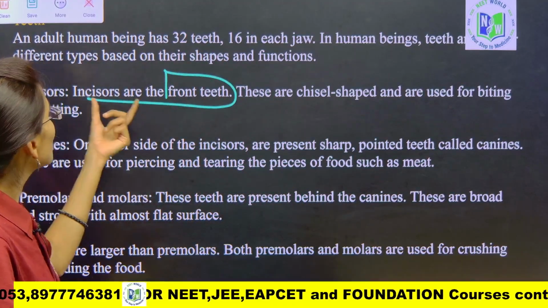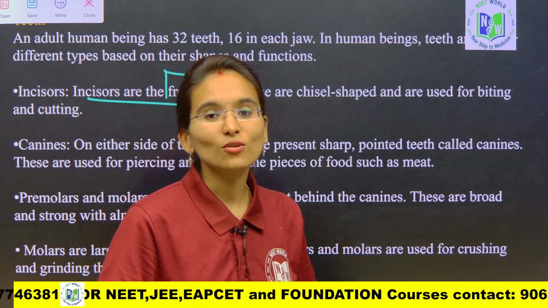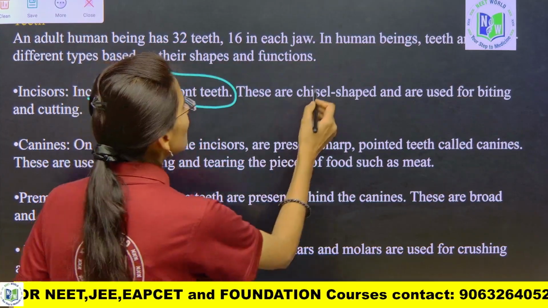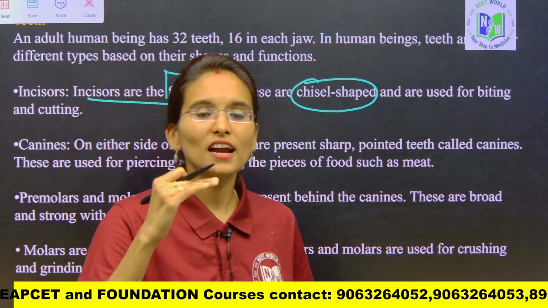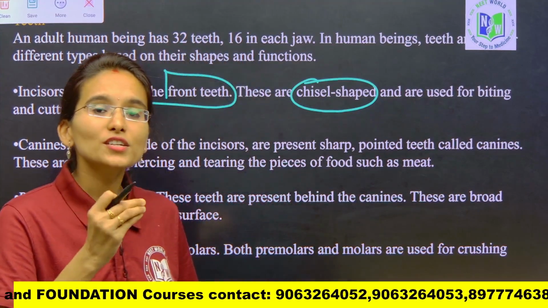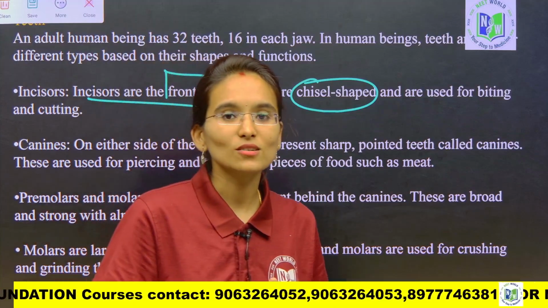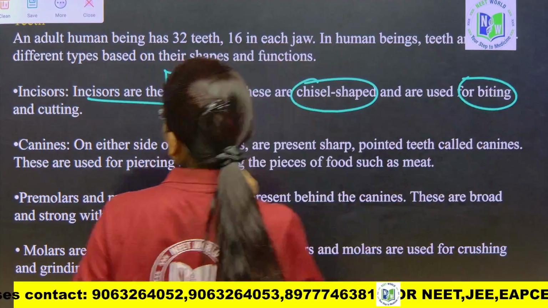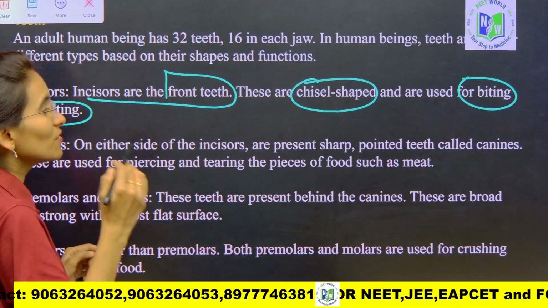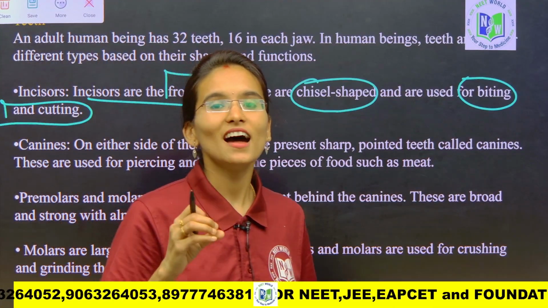So incisors are the front teeth. When it comes to shape, these are chisel shaped. It means they have a very sharp and flattened surface, a very sharp, blade-like appearance. These are mainly used for biting and cutting. So the main function of the incisors is to bite and to cut.